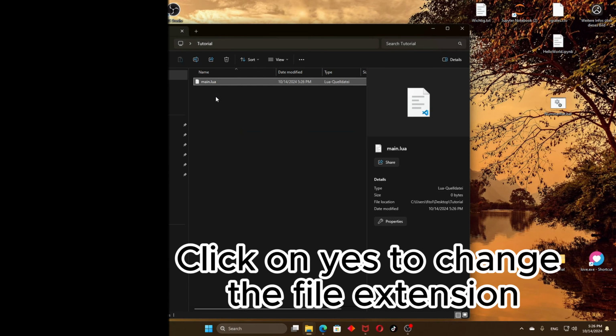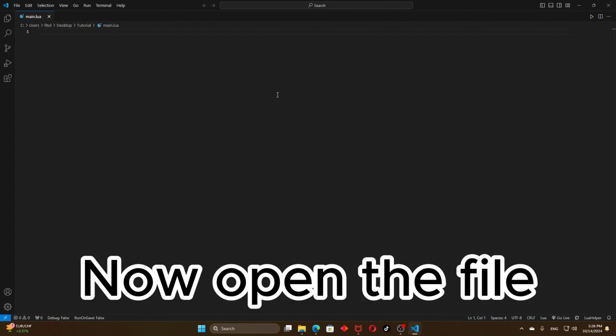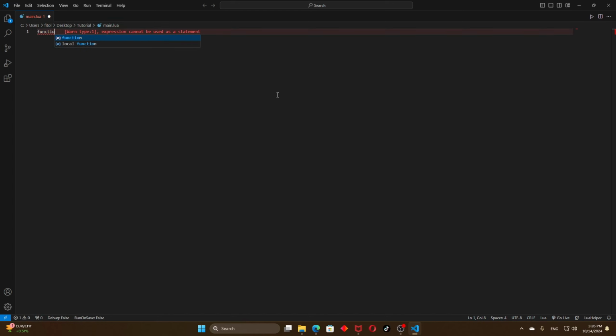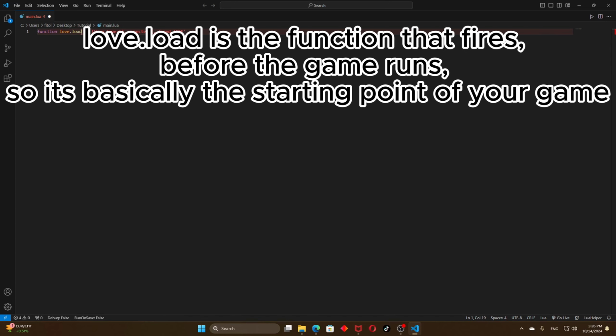Click on Yes to change the file extension. Now open the file. In Love, there are three main functions you need: love.load, love.update, and love.draw. love.load is the function that fires before the game runs, so it's basically the starting point of your game.